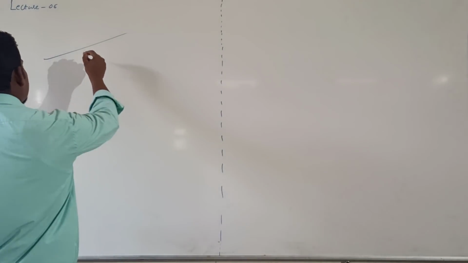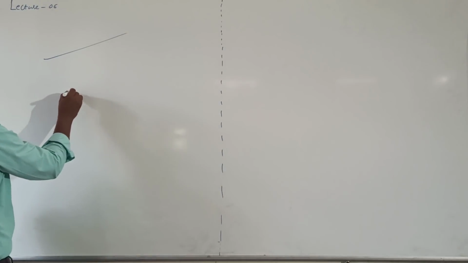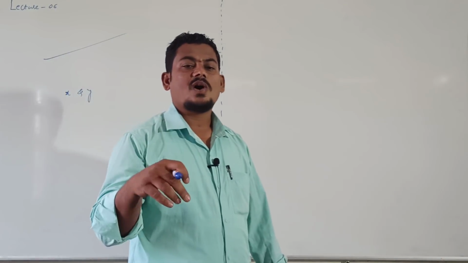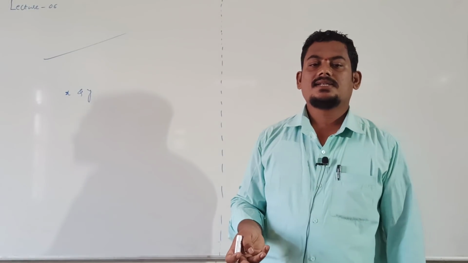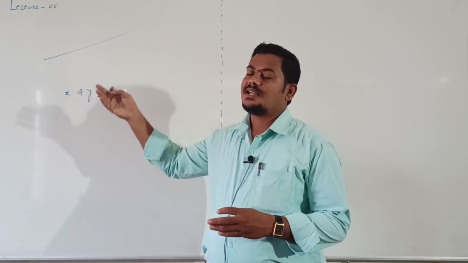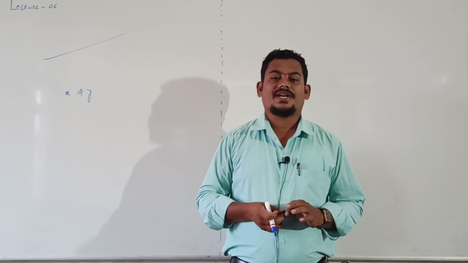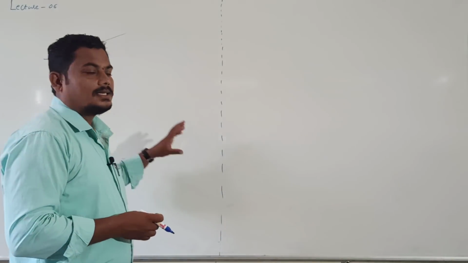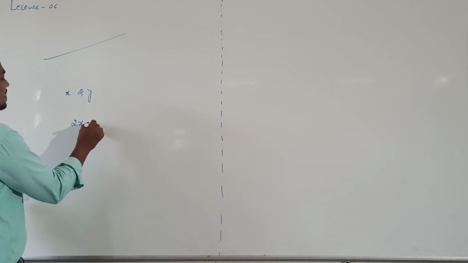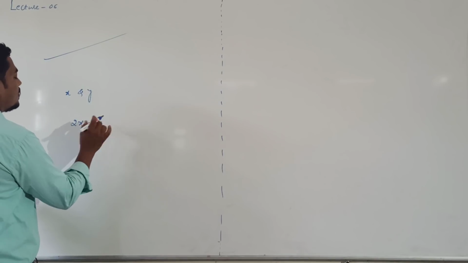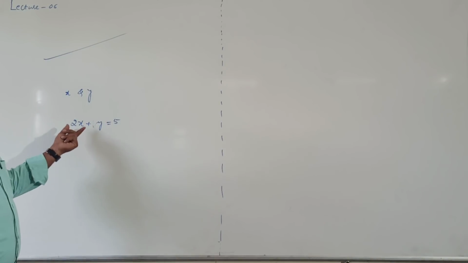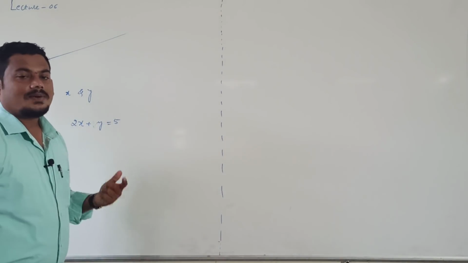The linear relationship between small x and small y for which each and every point on that line is satisfied. For example, 2x plus y is equal to some value 5 is one of the equations of the straight line.